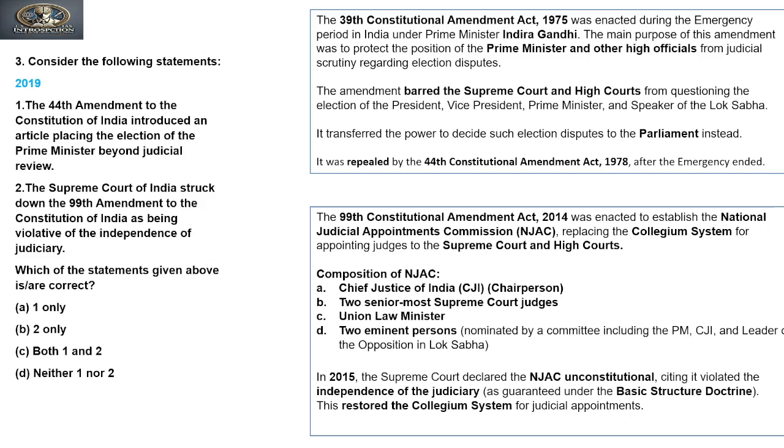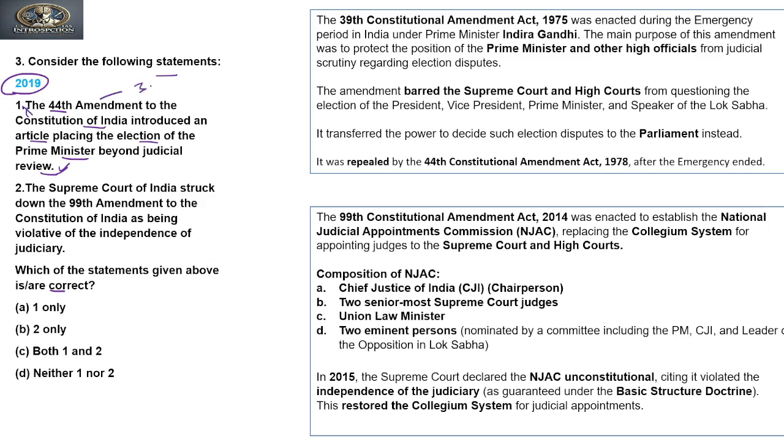Now let's move to the next question. So the next question was asked in 2019. Okay. So now let's see the question. Consider the following statements and we need to find the correct answer. So the first statement says the 44th Amendment to the Constitution of India introduced an article placing the election of the Prime Minister beyond judicial review. Is that done by the 44th? No, it is not done by the 44th.